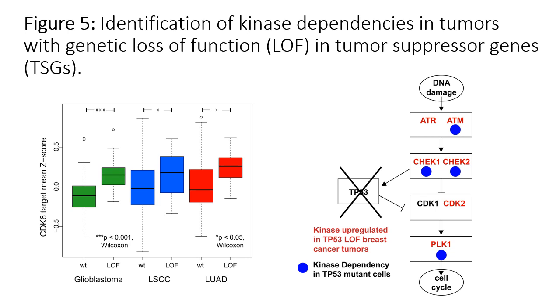The box plot on the left provides an example where loss of the CDKN2A tumor suppressor results in upregulation of a downstream kinase, CDK6, that is targetable, while the diagram on the right shows kinases from the cell cycle that are upregulated when TP53 is lost in breast cancer. Notably, evaluation of published CRISPR dependency data sets suggests that many of these kinases are potential therapeutic vulnerabilities in cell lines with loss of TP53.